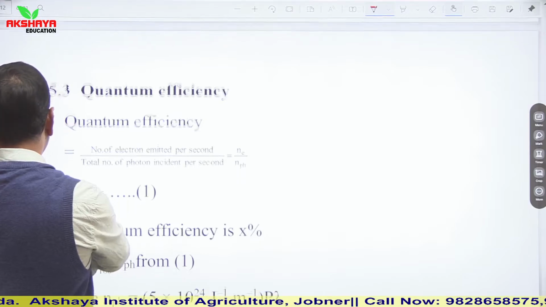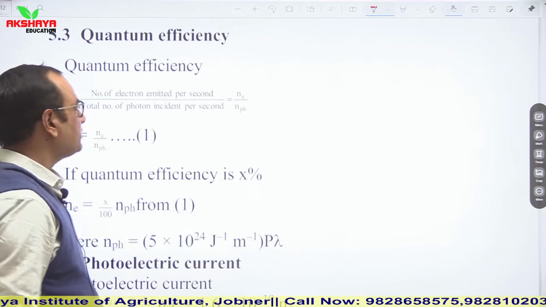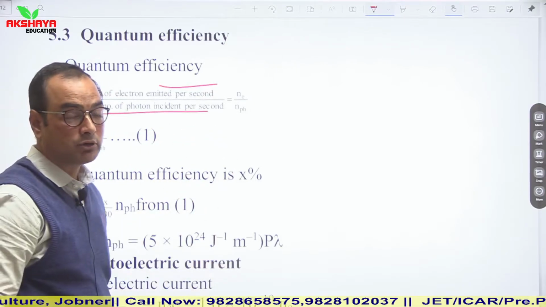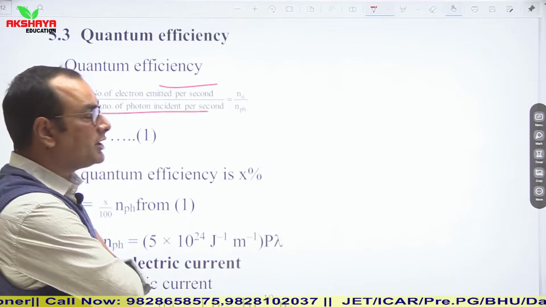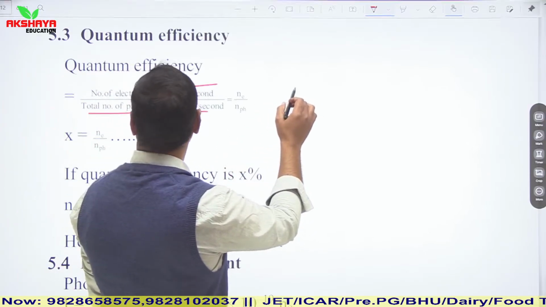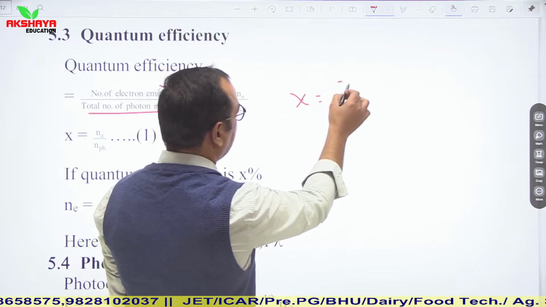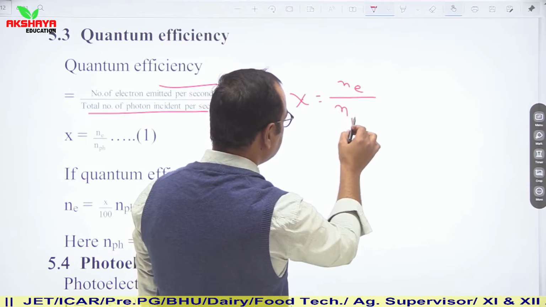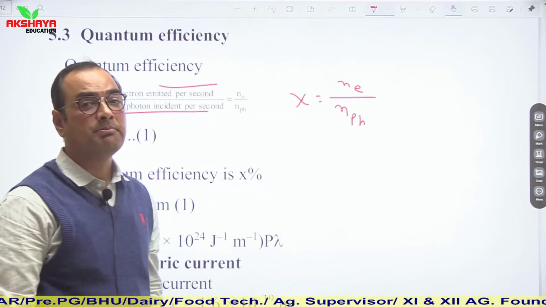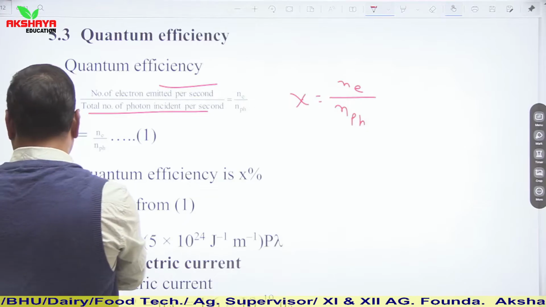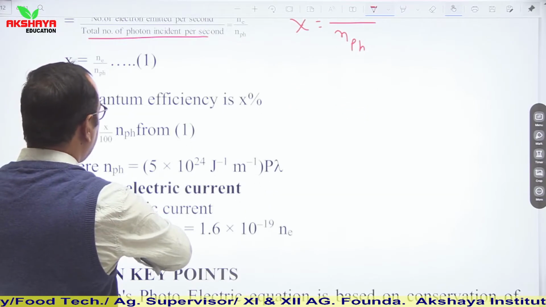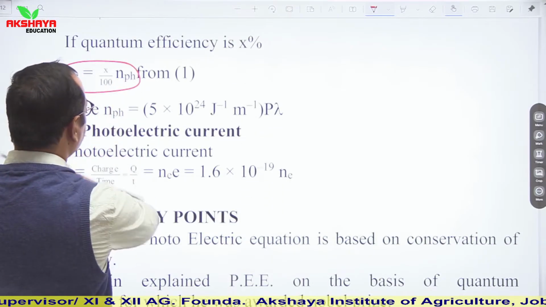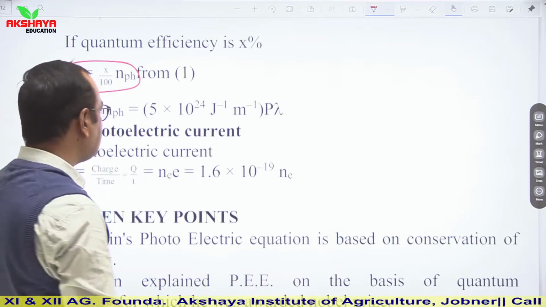Now let us talk about quantum efficiency. So what is quantum efficiency? Quantum efficiency is the number of electrons emitted from the metallic surface per second divided by the number of photons incident on that metallic surface per second. So this ratio. If quantum efficiency is x%, then we can say that the number of electrons is equal to x upon 100 into the number of photons incident per second.